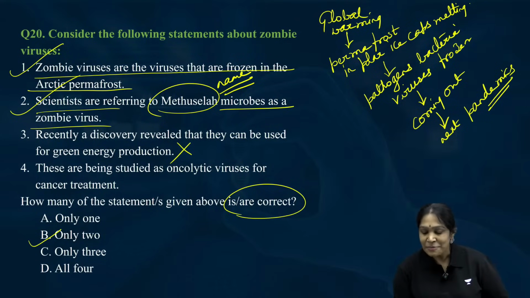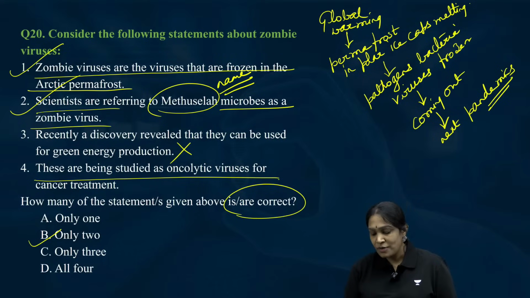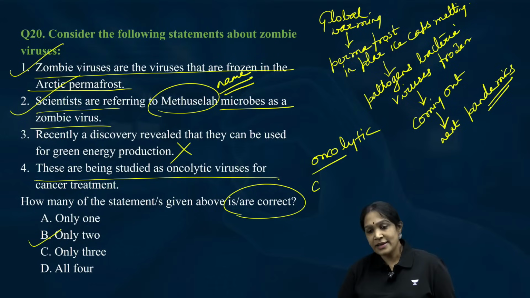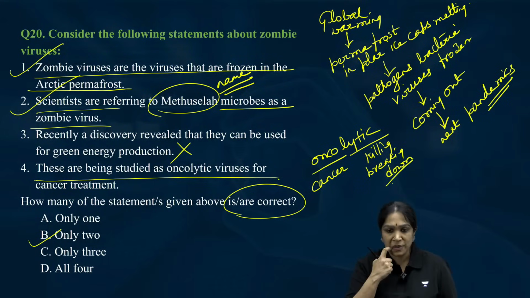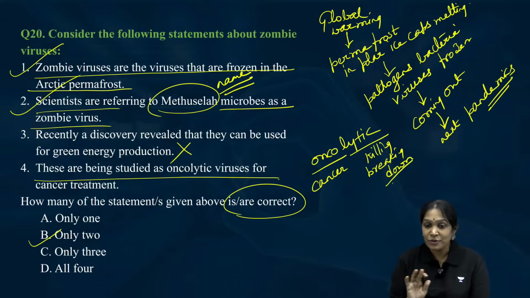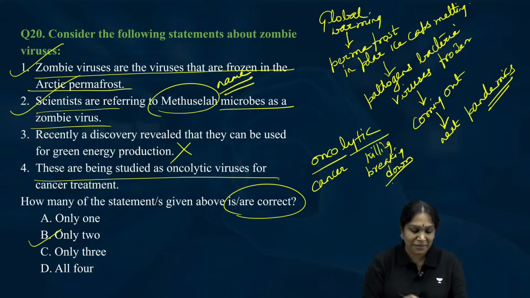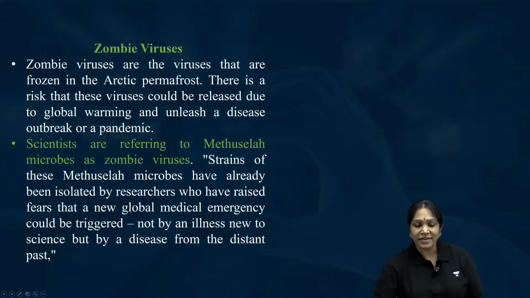Okay. So, these are being studied as oncolytic virus. What do you mean by oncolytic? Onco is related to cancer. Lytic means killing. Exact word is breaking down. No, they don't do good things as zombies. A ghost which is coming out from the Arctic permafrost. Wrong, wrong. So that is the story of zombie viruses.